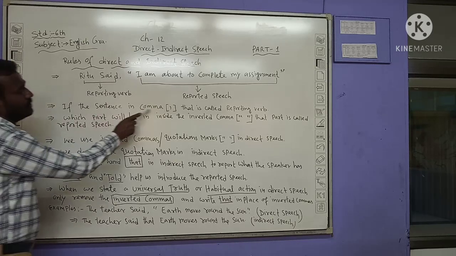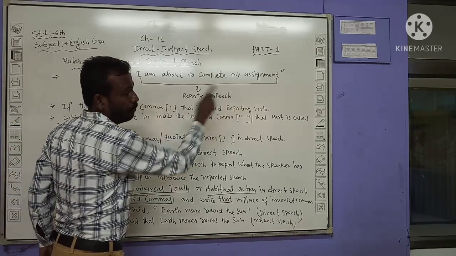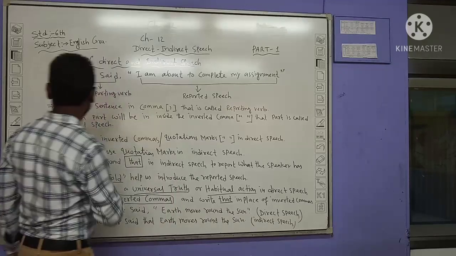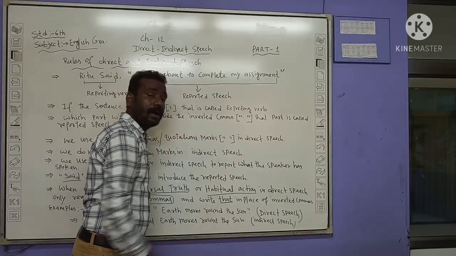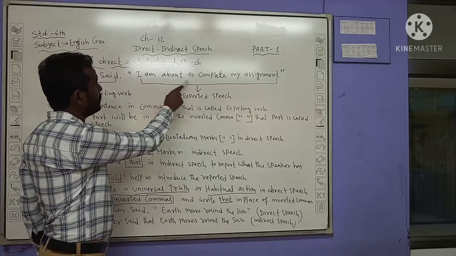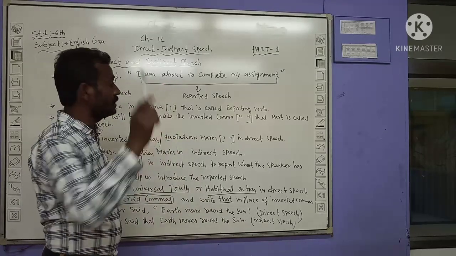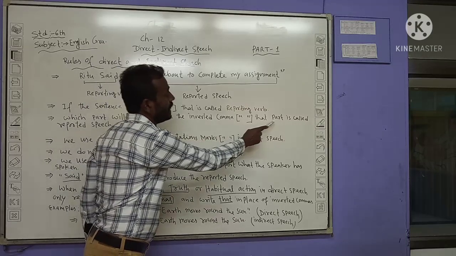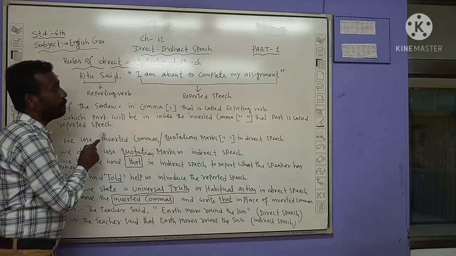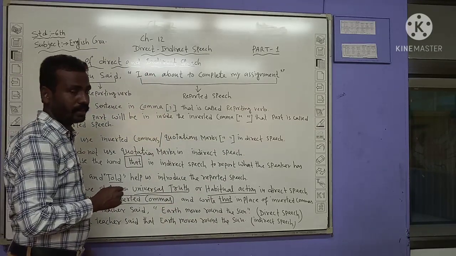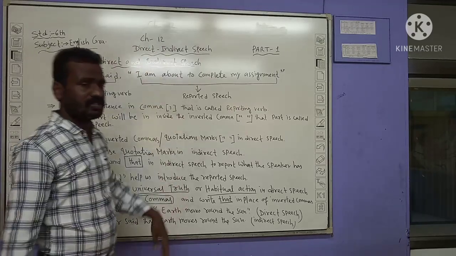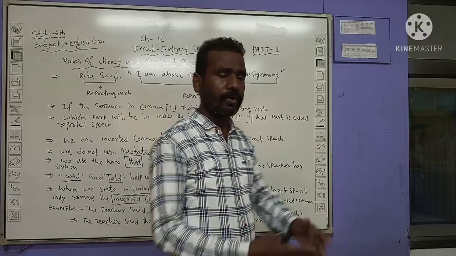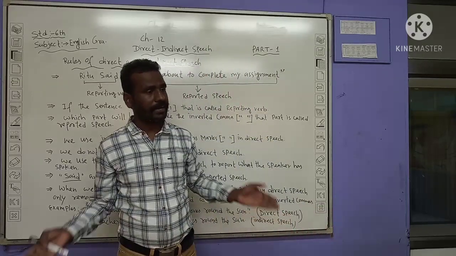If the sentence is in comma, that is called reporting verb. Okay. Which part will be inside the inverted comma? Look here. जो part inverted comma के अंदर होते हैं, that part is called reported speech. That is clear. First step. पहले हम direct indirect speech are going to teach. We are going to learn. We are going to complete direct indirect speech.